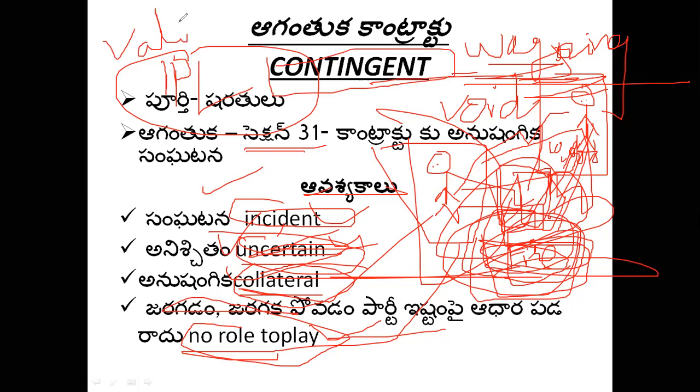Please remember, in types of contracts, I mentioned what is a valid contract. A valid contract fulfills all the 10 essential features of a valid contract. So in a contingent contract, all the 10 essentials of a contract will be fulfilled. Take for example an insurance policy. An insurance policy is taken to reduce our risk.